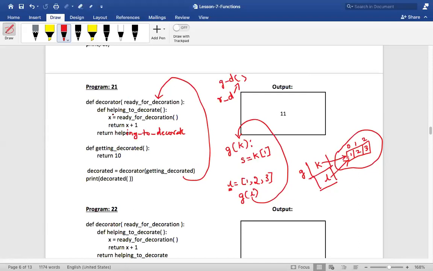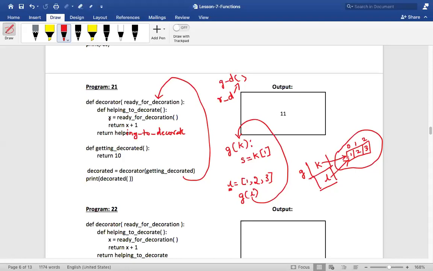Now, who is the makeup man? Helping to decorate. So Akshada went into the parlor and she's asking one fellow to do the makeup. So who is that? Helping to decorate, right? So what will he do? He will take the existing value from ready for decoration, correct? So when I say ready for decoration, whom am I actually calling? Getting decorated. What is the value that it is returning? 10.